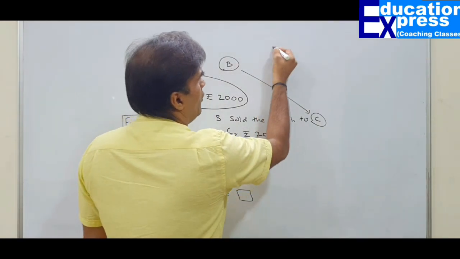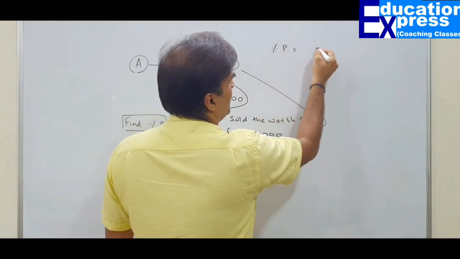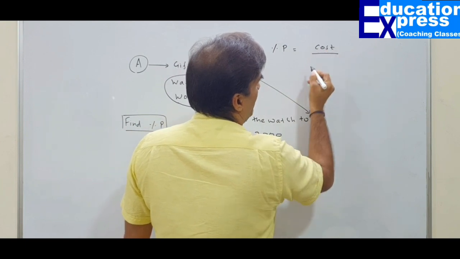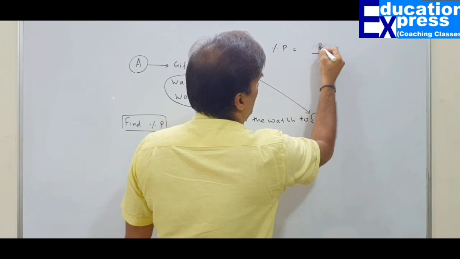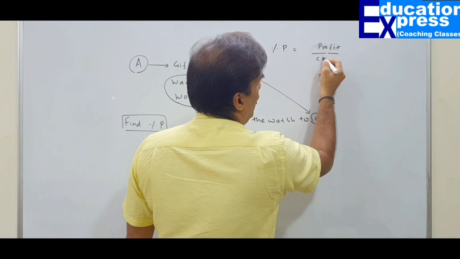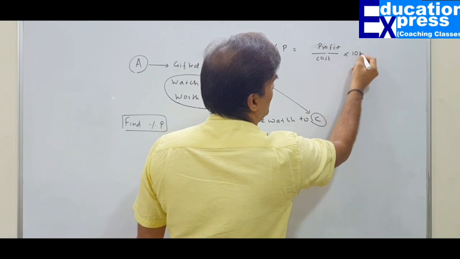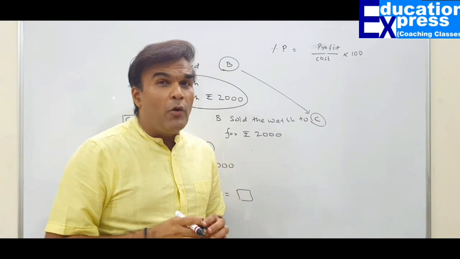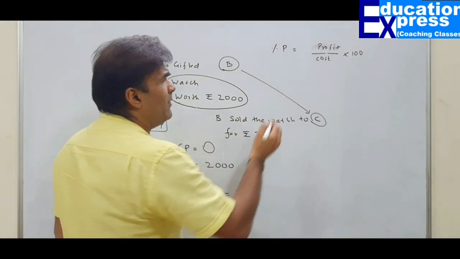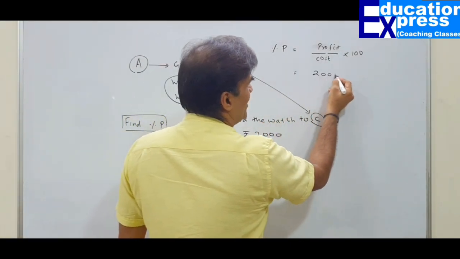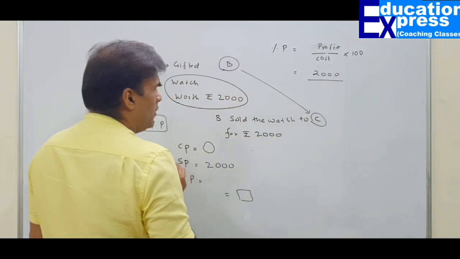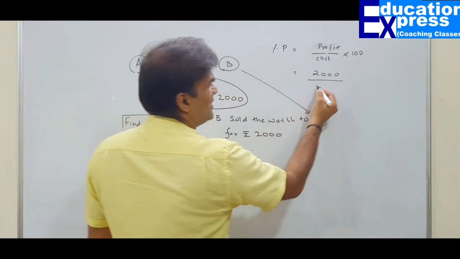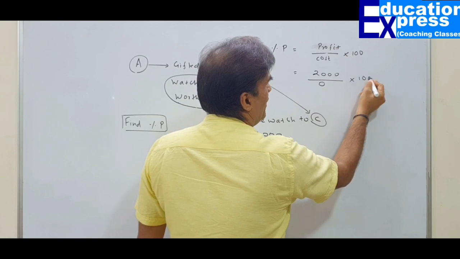When I apply the formula, we know that profit percentage is equal to profit upon cost into 100. How much is the profit that you have made in this transaction? 2000. What about the cost? The cost is 0. Multiply by 100.